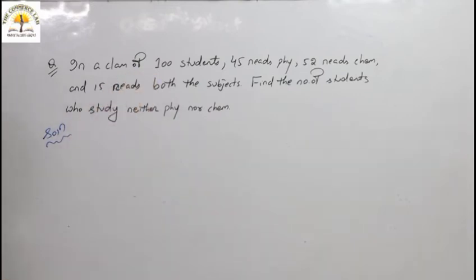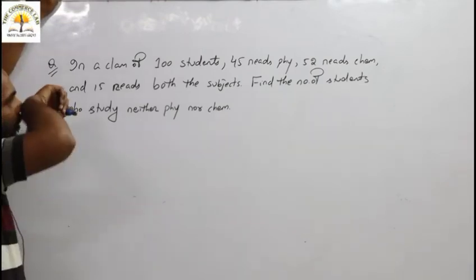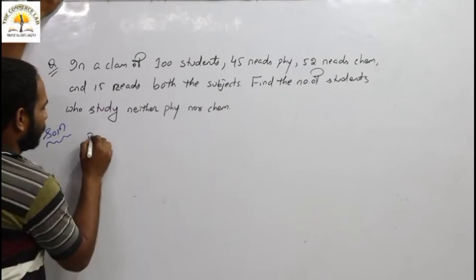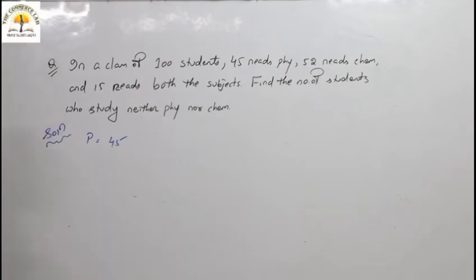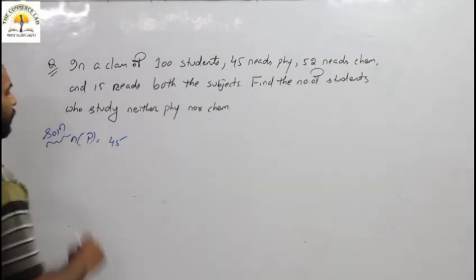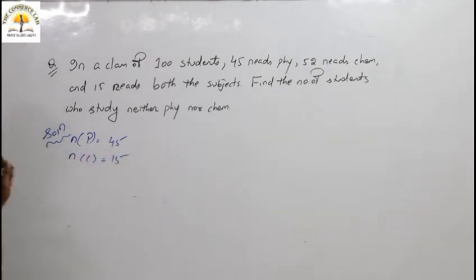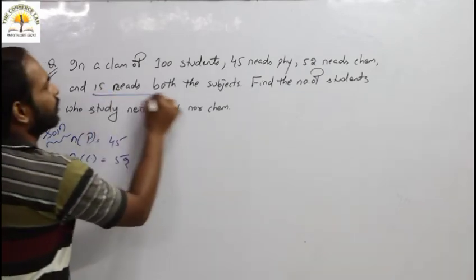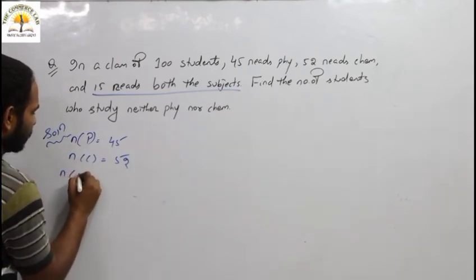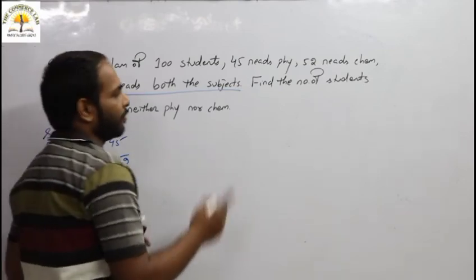So write down first the data. In a class of 100 students, 45 read physics. So physics is 45. Chemistry reads 52. 15 read both the subjects. Both the subjects in the sense P intersection C. And one more thing, remember the formulas first.